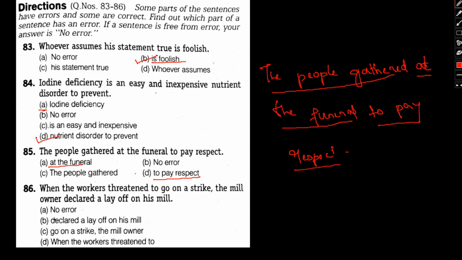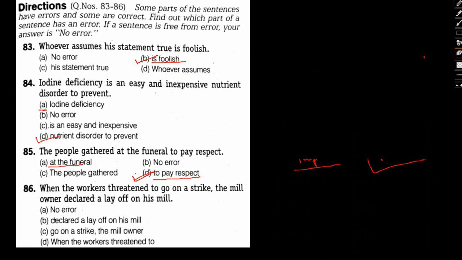So, who are paying respect? It could have been either to pay their respect, or in case you don't want to use any additional syllables, you could have used to pay homage. Okay, you could have used this as well. So either way this could have been used. To pay respect will be the wrong part. Okay, I hope this is clear.